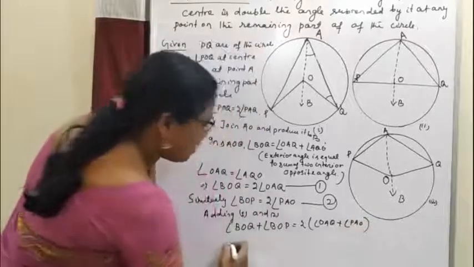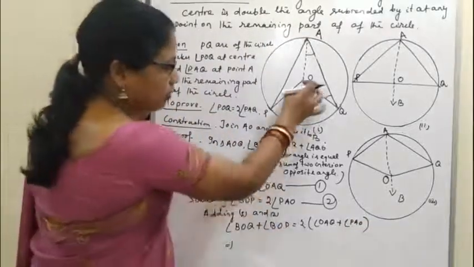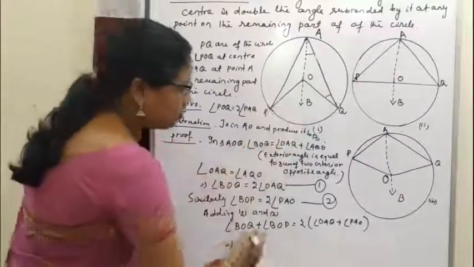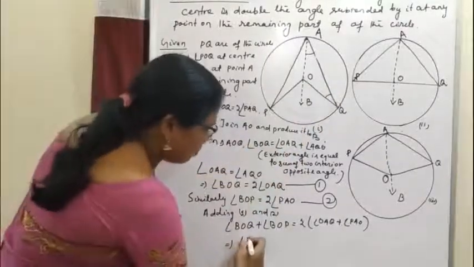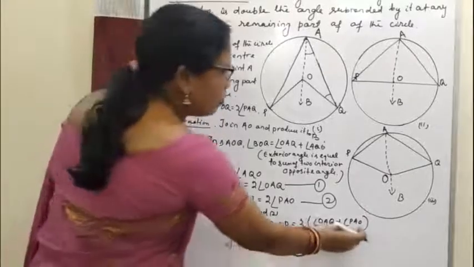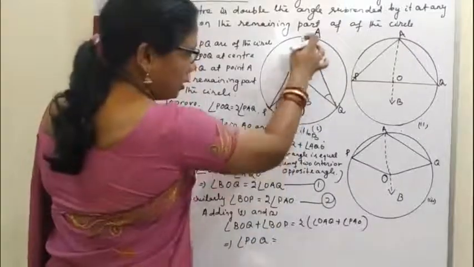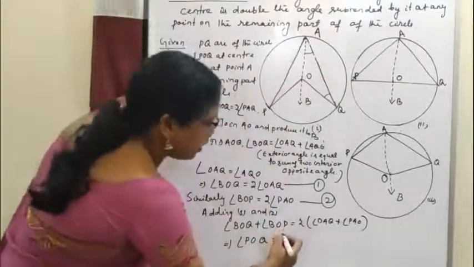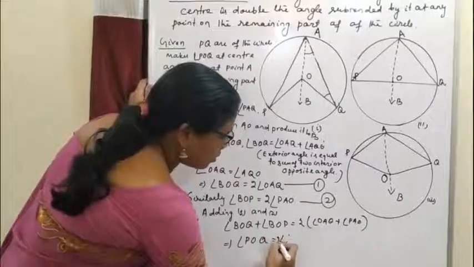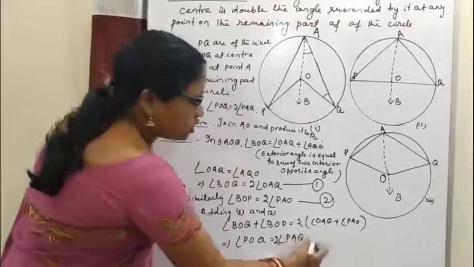So this implies angle BOQ plus angle BOP, which is angle POQ, is equal to twice of angle OAQ plus angle PAO, so this is twice of angle PAQ. So this is proved.